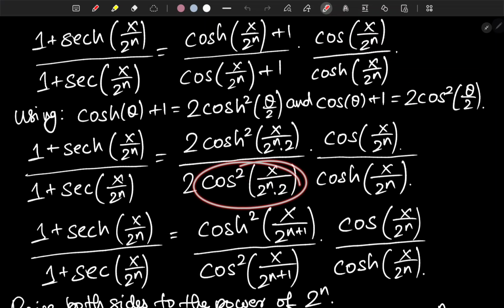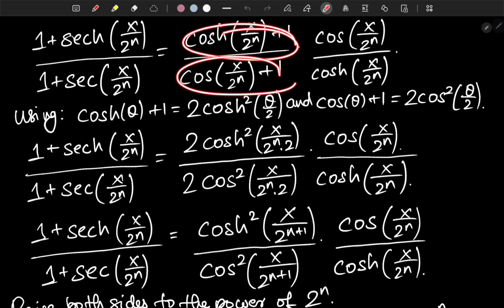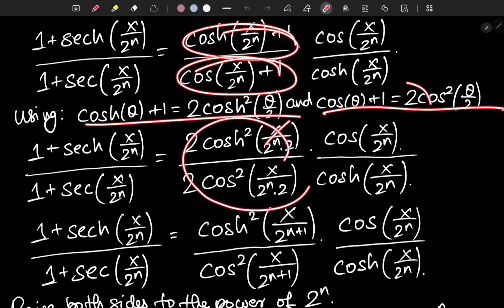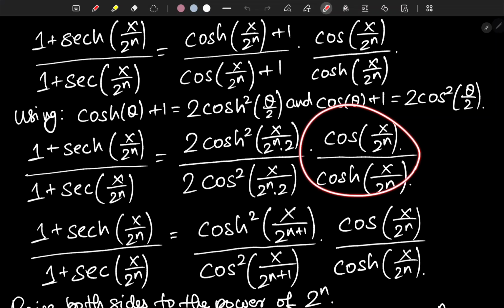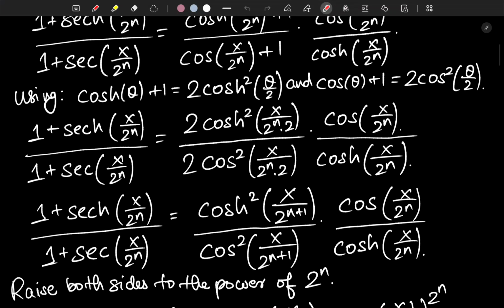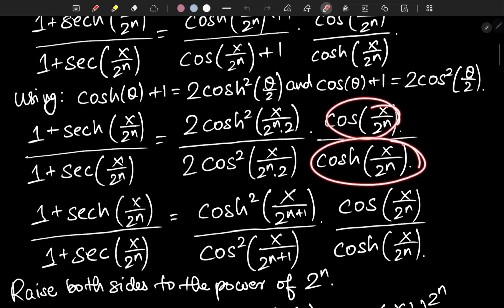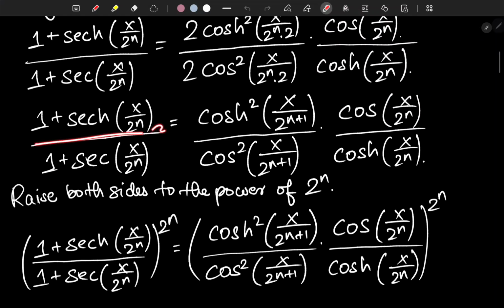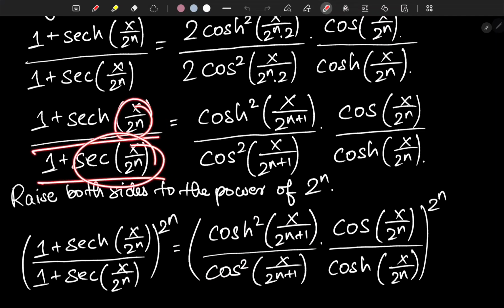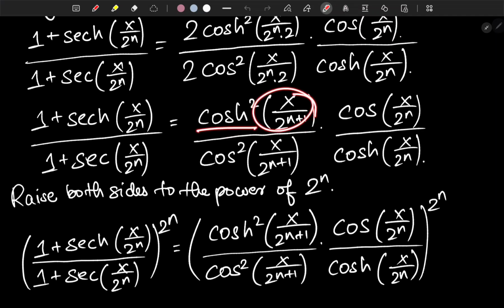So, and so for the cosine squared. After just changing these two quantities from these two formulas, we're going to have this thing, and we have this factor as earlier. We just copied that cosine of x over 2 to the n over cosine of x over 2 to the n. Now we have 1 plus hyperbolic secant of x over 2 to the n over 1 plus secant of x over 2 to the n. As for the left hand side, we are getting rid of these two factors, and we have hyperbolic cosine squared of x over 2 to the n plus 1.